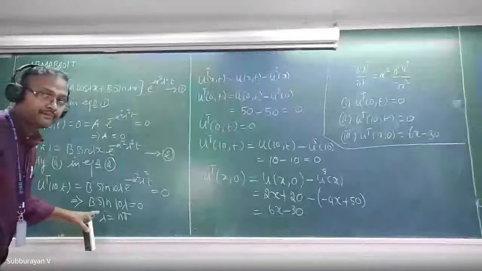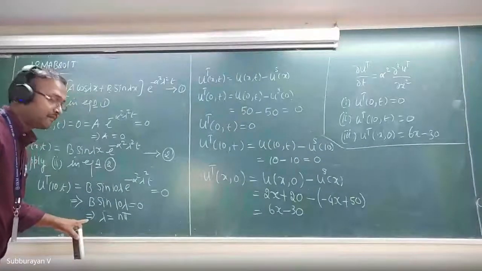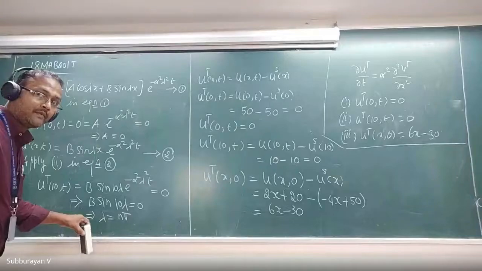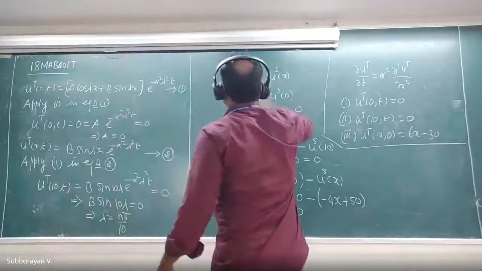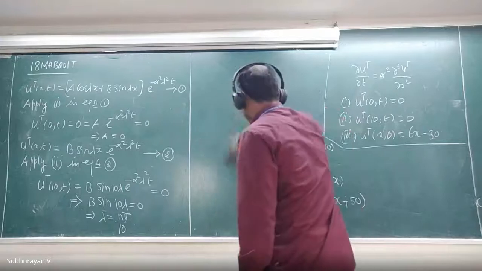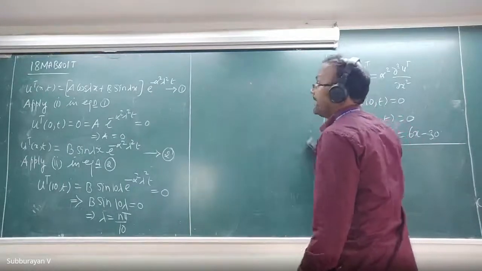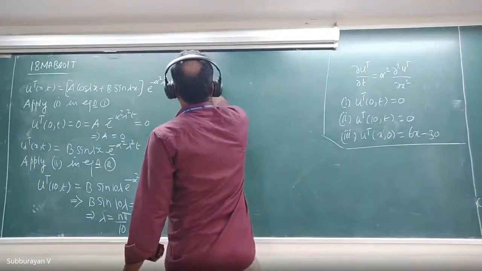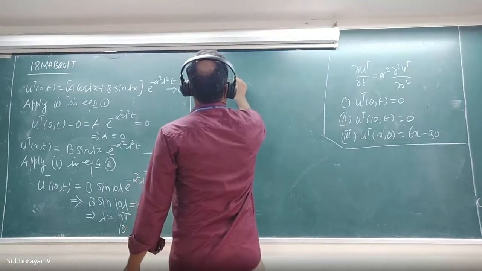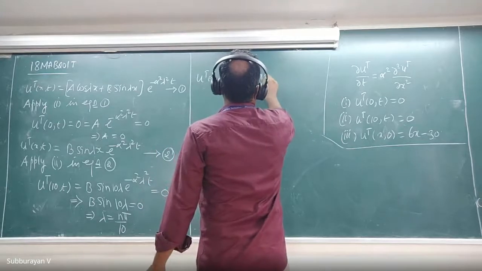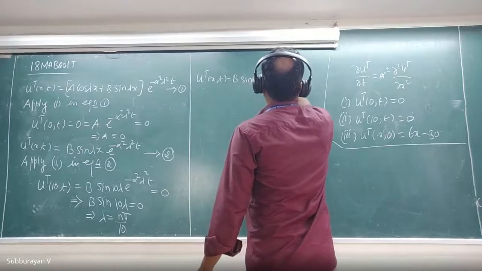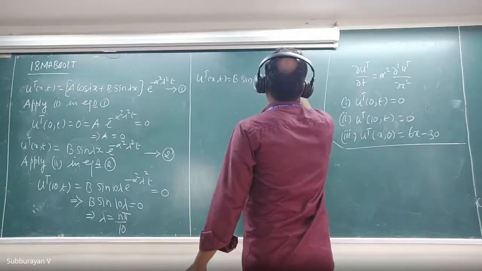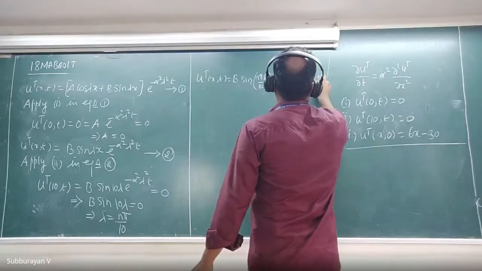What is lambda here? N pi by 10. Okay, n pi by 10. Fine. We found out the value of lambda and replace the lambda in your equation number 2. Therefore, my ut of x comma t is equal to b into sine n pi x divided by 10 into e raised to minus alpha square n square pi square t divided by 100. This is true for all n greater than or equal to 1.